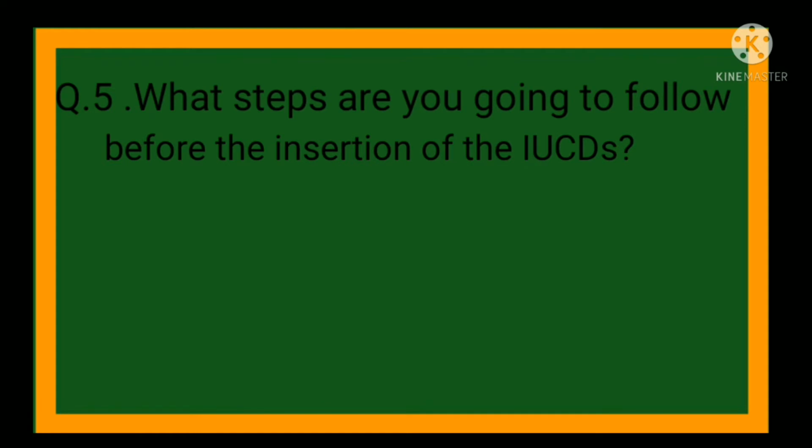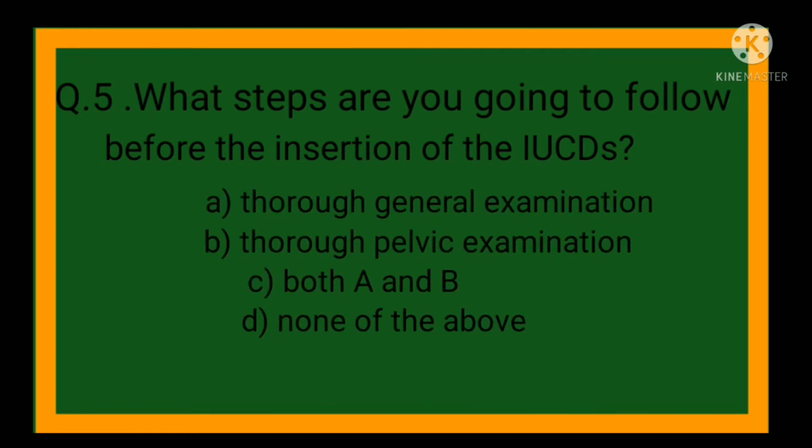Next question number 5. What steps are you going to follow before the insertion of the IUCDs? IUCD's full form is intrauterine contraceptive device. Okay, as for example, Copper-T. So options are option A, thorough general examination; option B, thorough pelvic examination; option C, both A and B; option D, none of the above. So here the correct option is option C, both A and B.